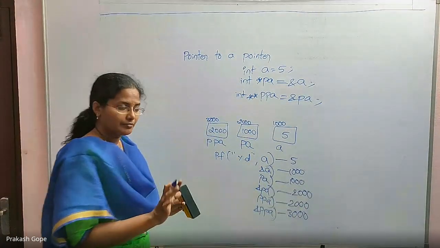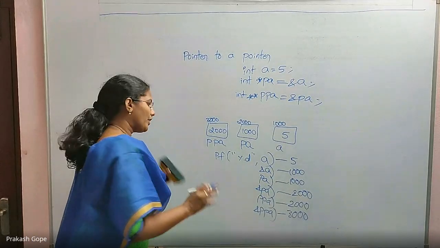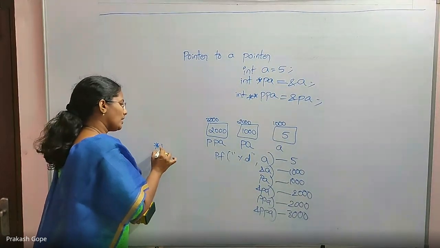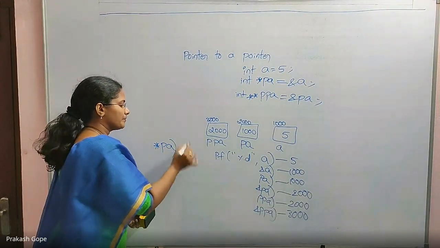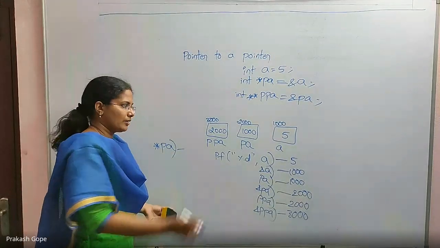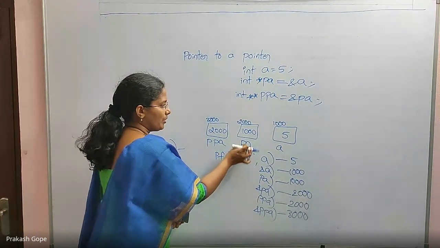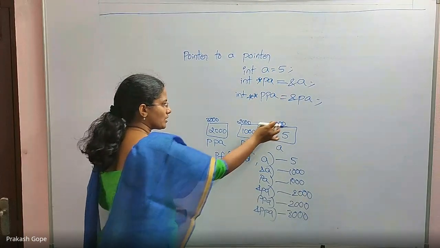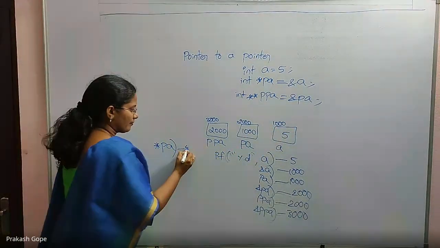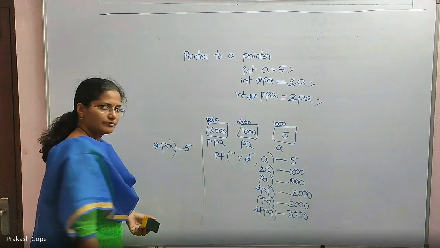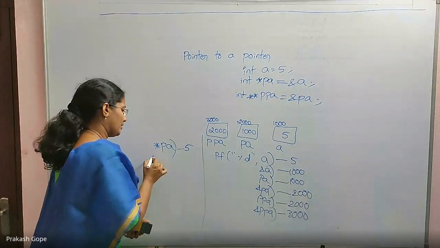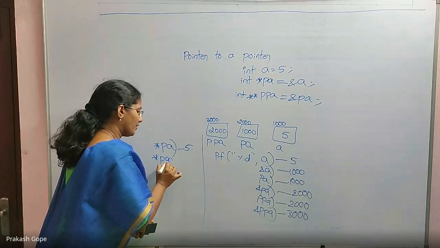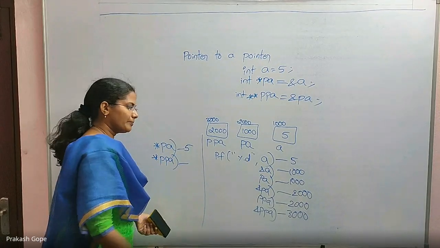Till here it's fine. Now, if I say star PA, what gets printed? PA means 1000. Star PA is, PA has some address, the value in that address is 5. Similarly, star PPA, what gets printed?